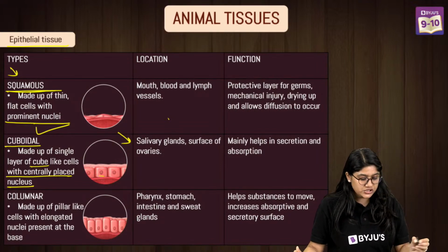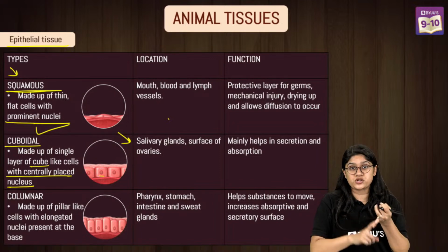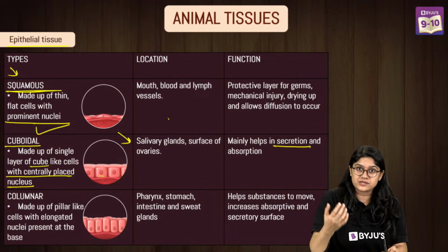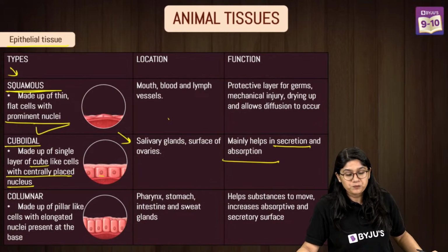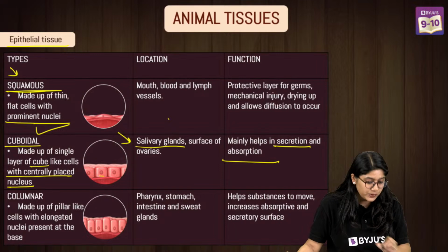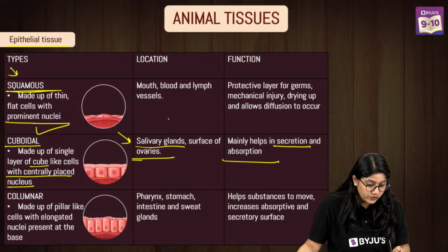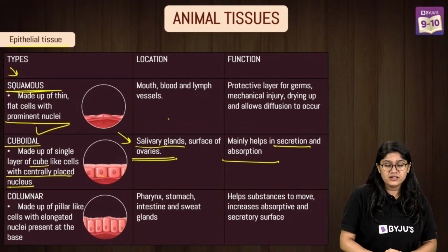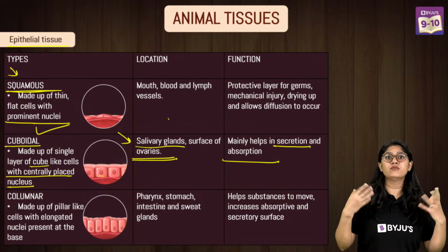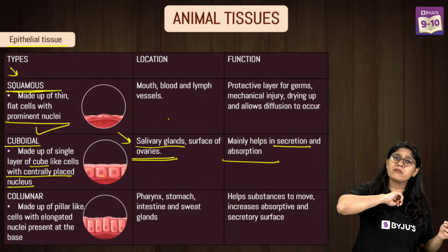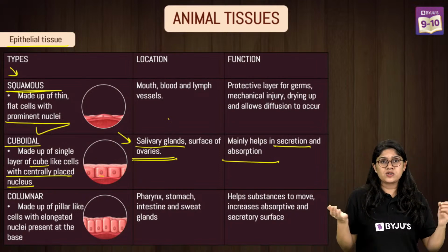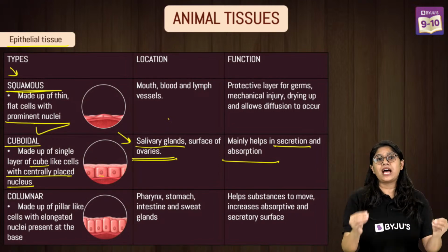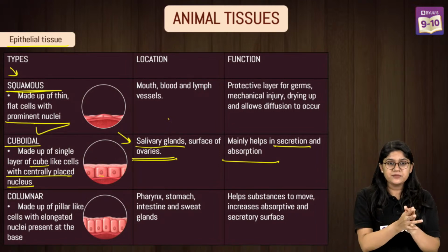They are the ones that actually help in secretion and absorption. So they will be secreting various juices, various enzymes, and they help in absorption also. So we have salivary glands where they are present. On the surface of the ovaries, they are also present. Now these are only a few examples, everyone. You will have more examples in your textbook. You can remember any two, because usually when you're writing any answer, if you write two examples, it's sufficient for that particular case that you're writing, right?